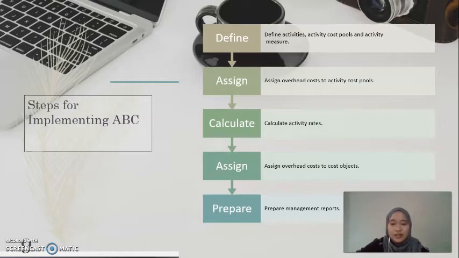And the last step is to prepare management reports. Once activity-based costing analysis is complete, the cost data should be presented in a concise and coherent manner for the cost object and process owner. This communication of costing analysis is critical to justify the cost of the analysis, as often this is not an inconsequential cost.